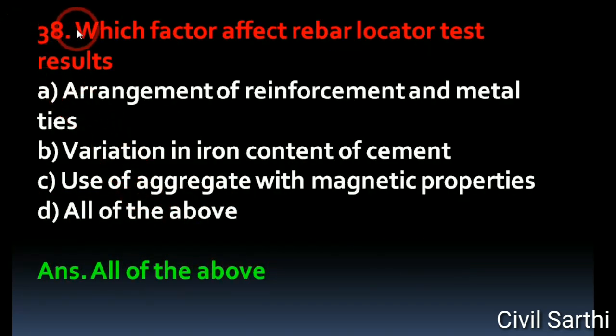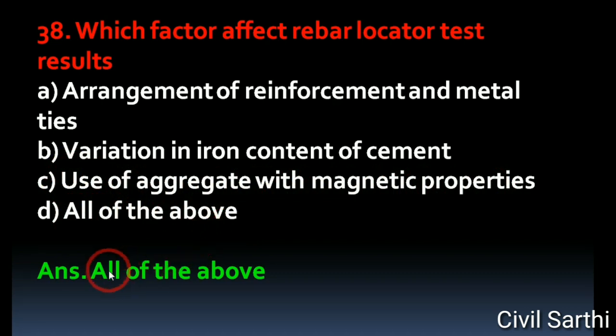Question number 38. Which factor affects rebar locator test results? Option A arrangement of reinforcement and metal ties, option B variation in iron content of cement, option C use of aggregate with magnetic properties, and option D all of the above.